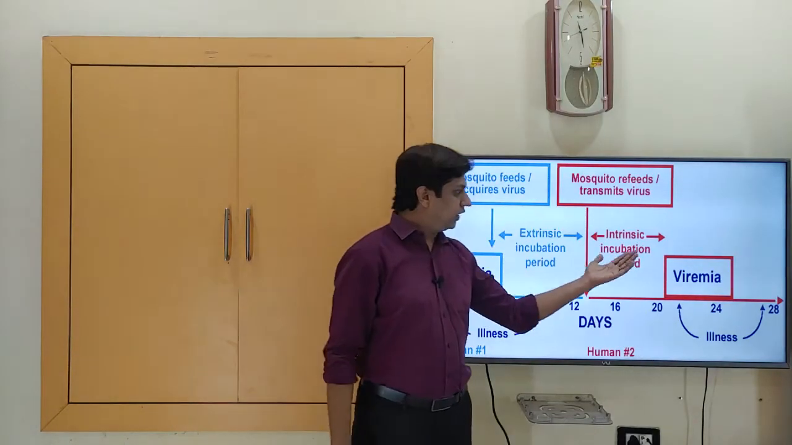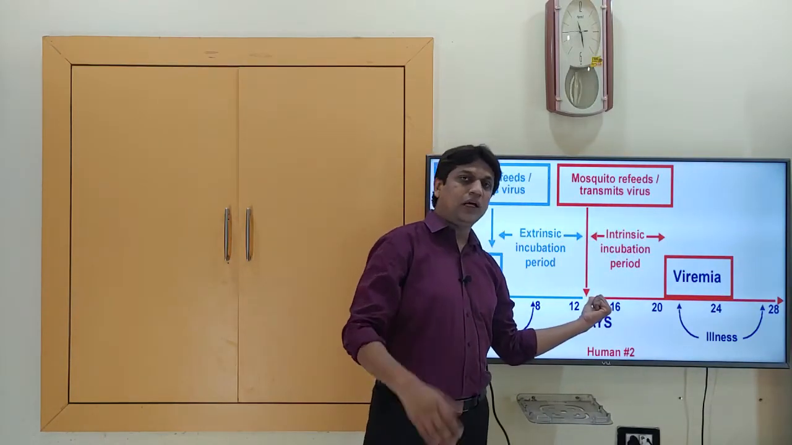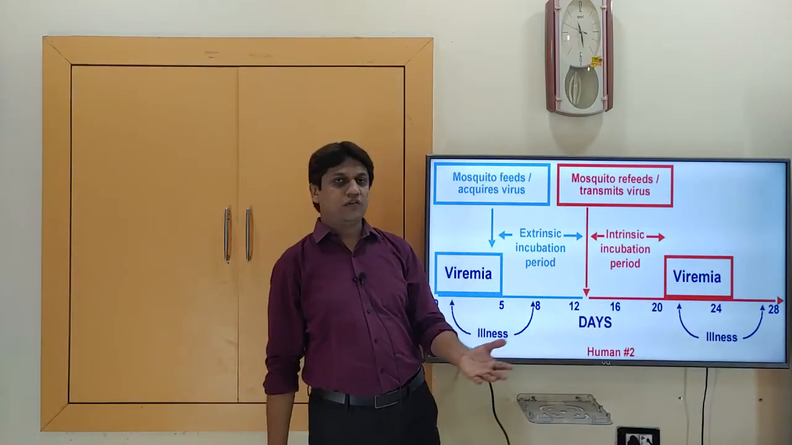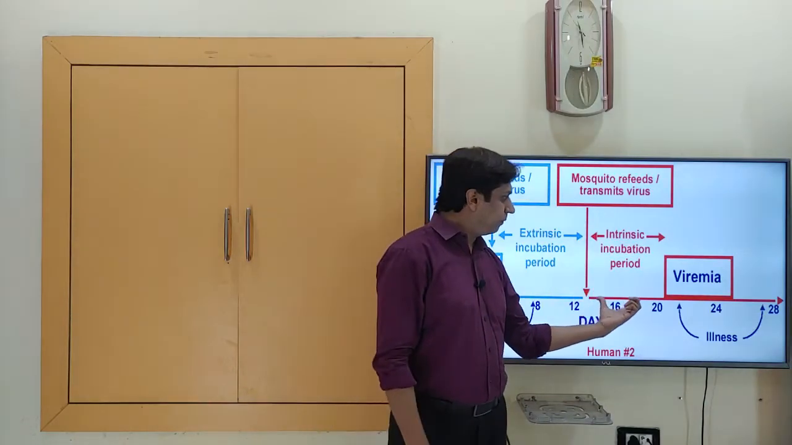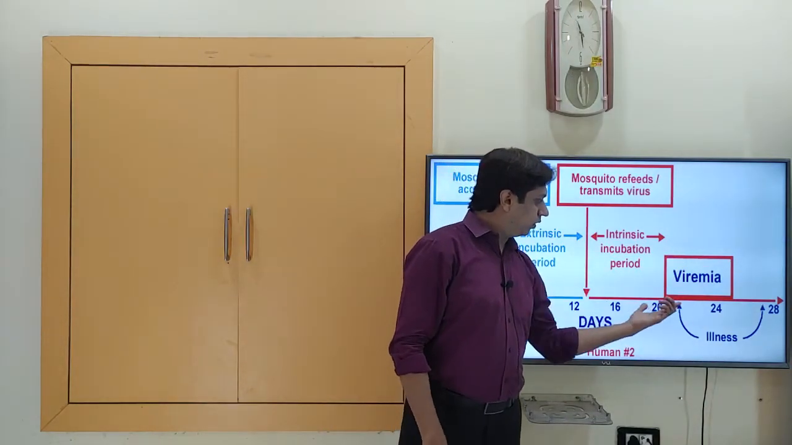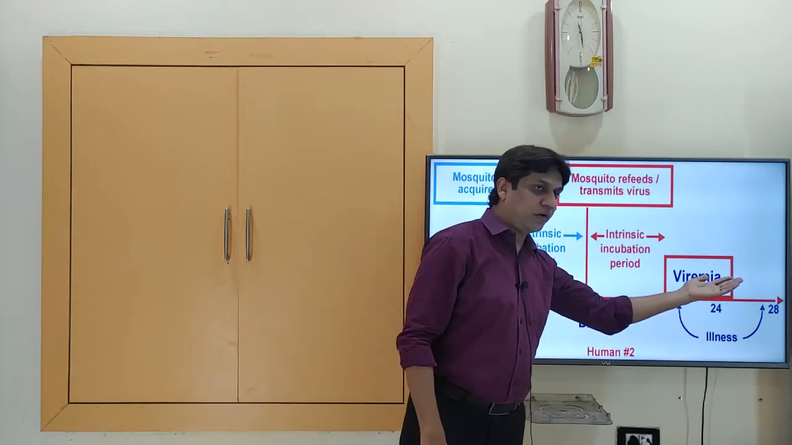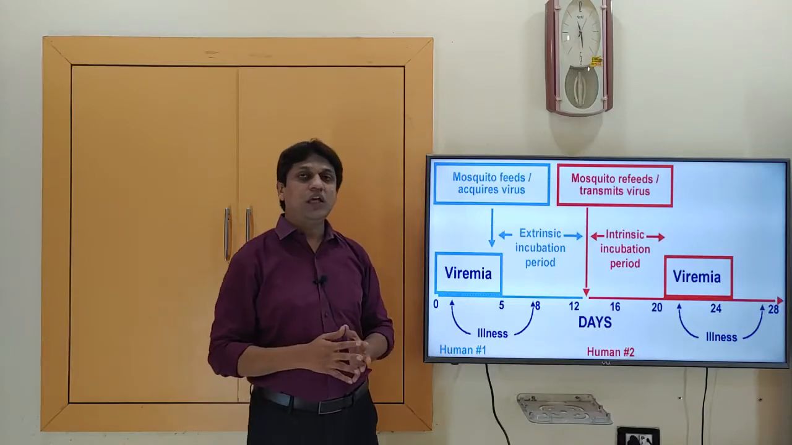So in the intrinsic incubation, when the virus enters the human being, there is no immediate clinical manifestation. After some time, 4 to 6 days, or in a range of 3 to 14 days, the incubation period, the virus will multiply and the clinical illness is seen. So this is how the transmission takes place between the man and the mosquito.